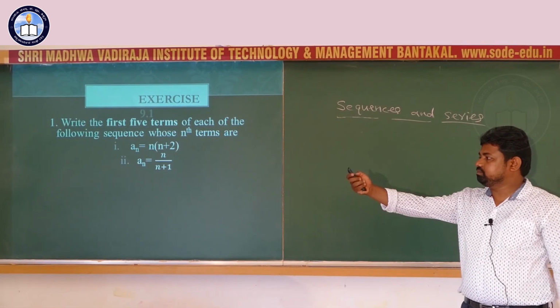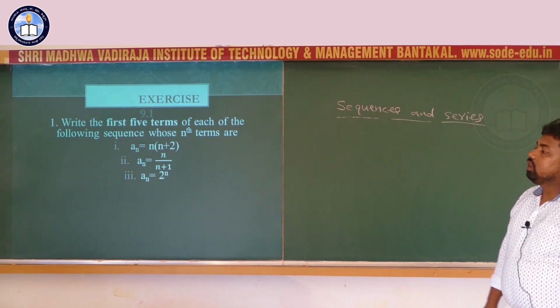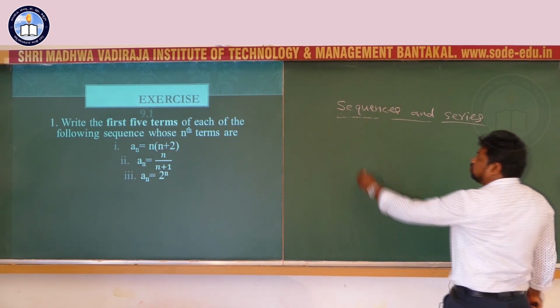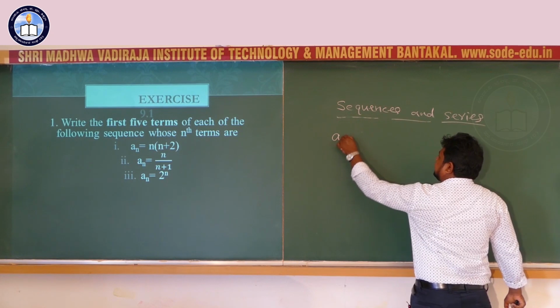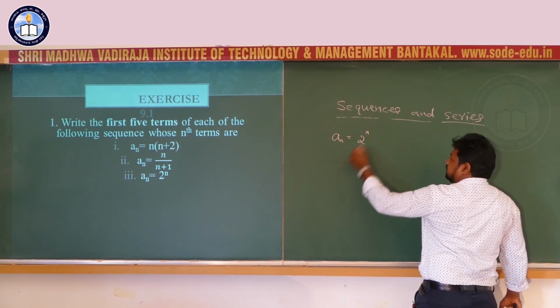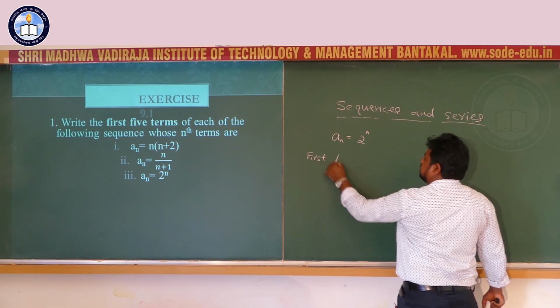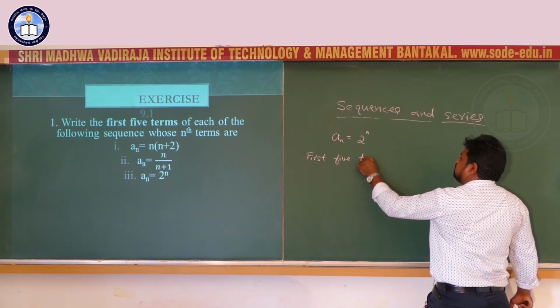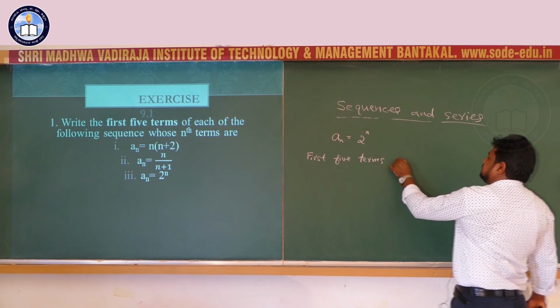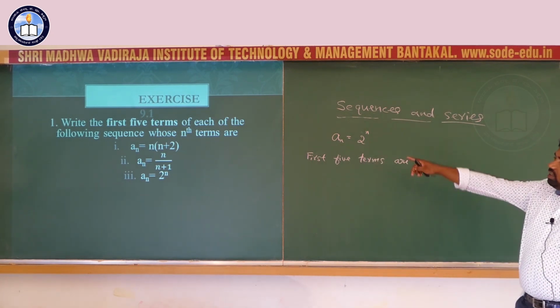Next one, the nth term a_n equals 2 power n. I will write directly the first 5 terms. For the first one, take n equal to 1.